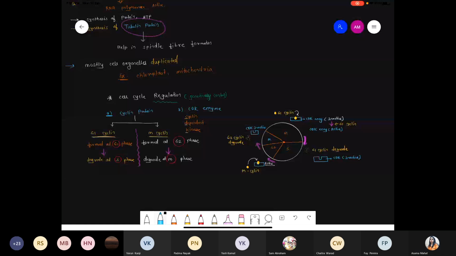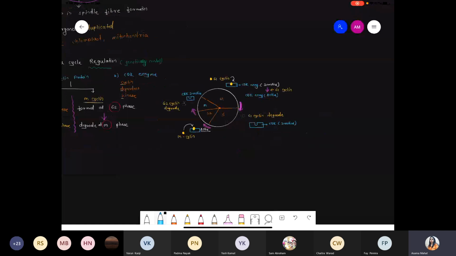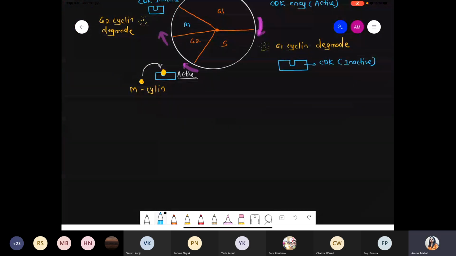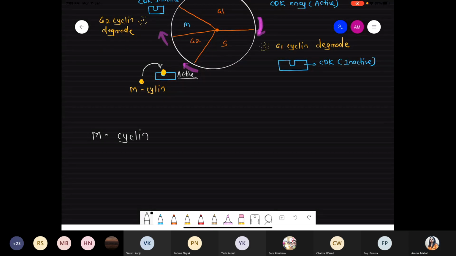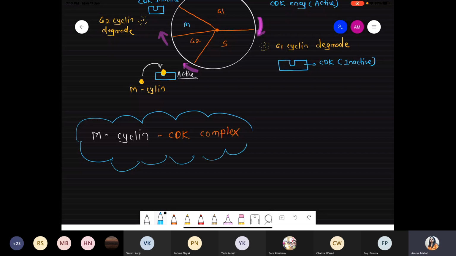चलो ठीक है. Now one point, we are talking about the MPF. इसी में continue कर रहे हैं. So now if you see, there is a formation of the M cyclin CDK complex.